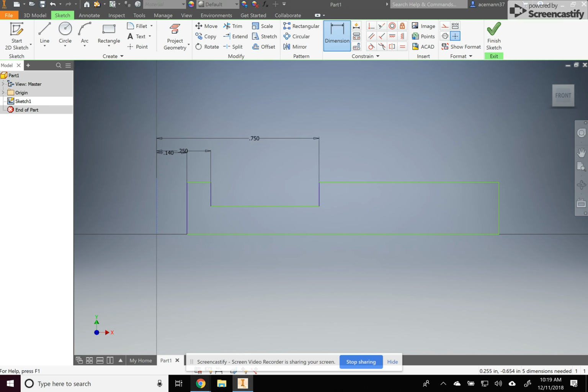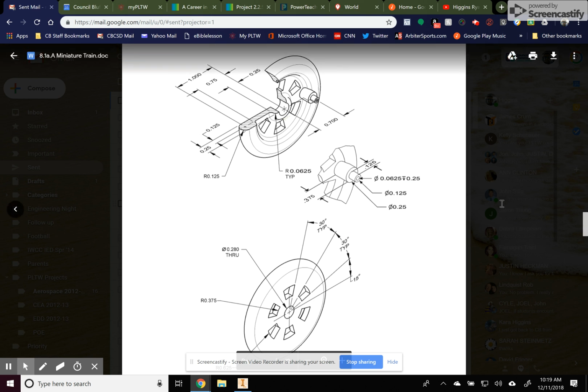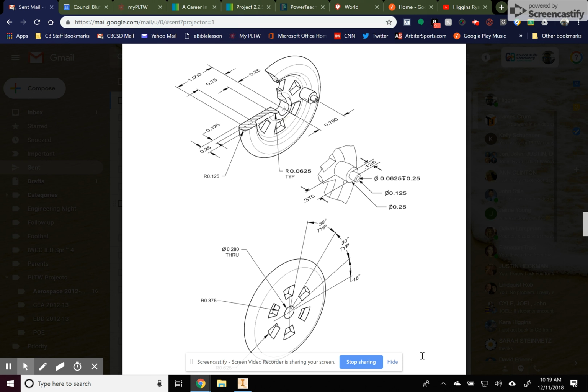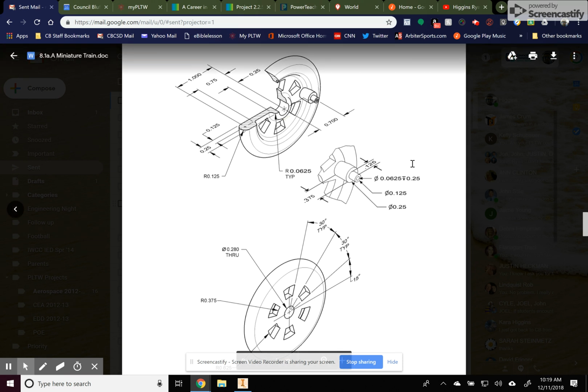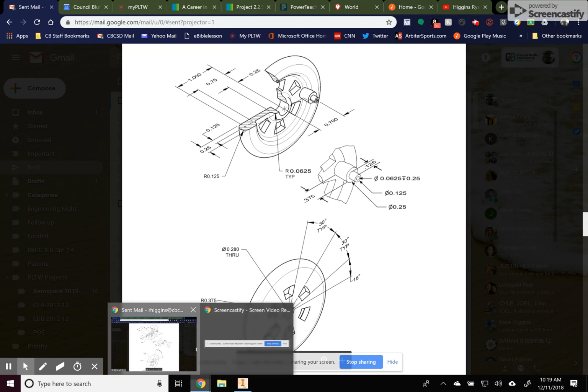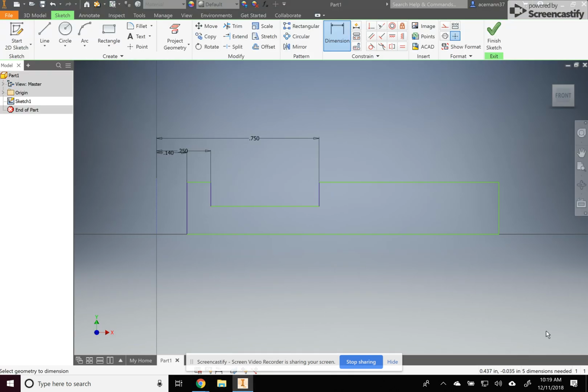Okay, now this last part, it says 1 inch all the way out to this point right here, but I would like to go all the way out further, and then we'll fill it in. So we're going to say 1 inch to that center point, but then we need to add this radius of 0.125 because that's the radius from around here. So we're going to add that, 1.125, all the way to the end. 1.125.